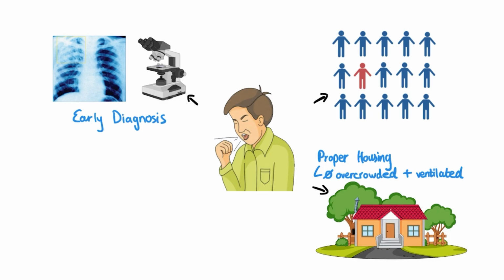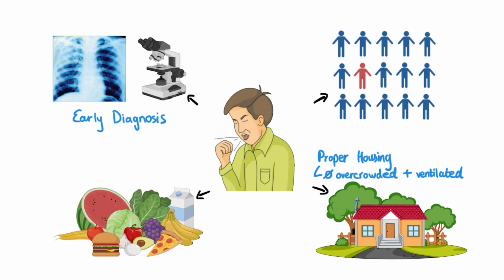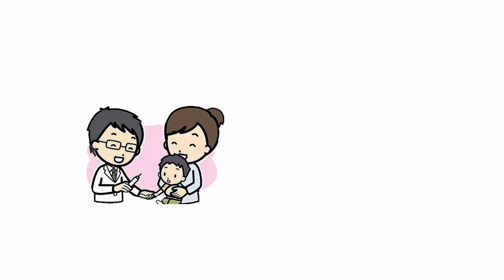Another thing that makes people more vulnerable to infection by TB is having a weakened immune system, and a very common reason that people might have a weakened immune system is if they have malnutrition. So making sure people have access to good food and a good diet can help prevent the spread of TB as well. Aside from all this, we also have a vaccine for TB, which is the BCG vaccine.